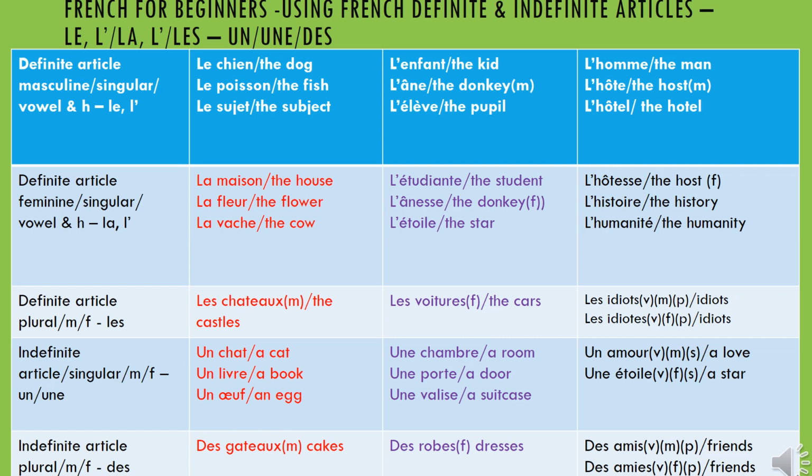It's written C-H-I-E-N. Le chien means the dog. So you see it is masculine singular. Then the second example is le poisson. Le poisson is the fish in French. Repeat after me. Le poisson. Poisson is written P-O-I-S-S-O-N. And then the third example is le sujet. It means the subject. Repeat after me. Le sujet. Sujet is written S-U-J-E-T.